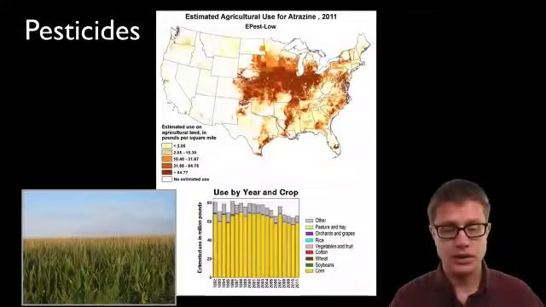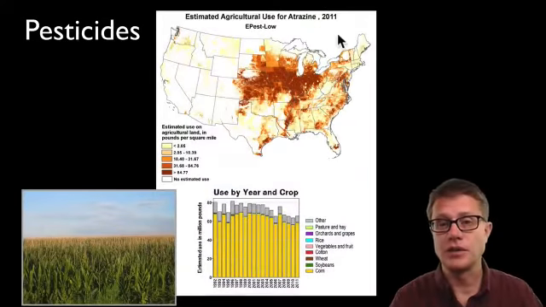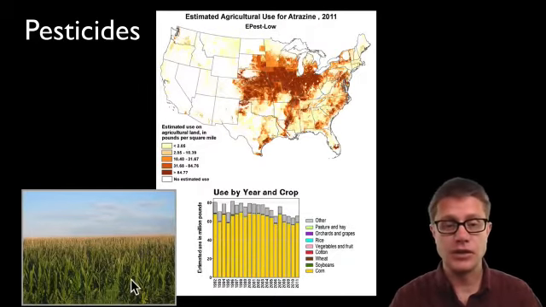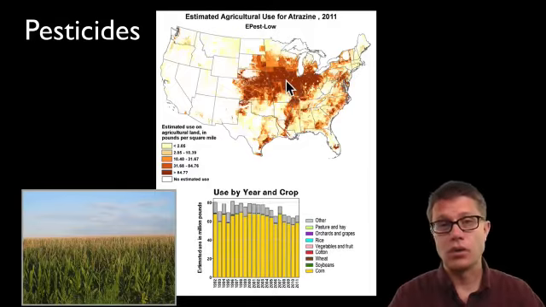So an example, if we look at one of the most popular herbicides in America, atrazine, it's a broadleaf plant killer. So it's going to kill the weeds in crops like corn. And so you can see it's going to be aggregated where we're growing a lot of corn. And the reason why is they can get more corn back.